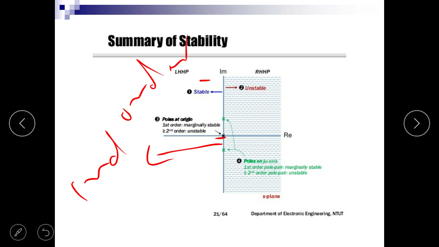If poles lie in the LHS of the S-plane, the system is always stable. If poles lie in the RHS of the S-plane, then the system is unstable. If poles are complex conjugates on the imaginary axis, then a first order system is stable, but a system of greater than first order is unstable.